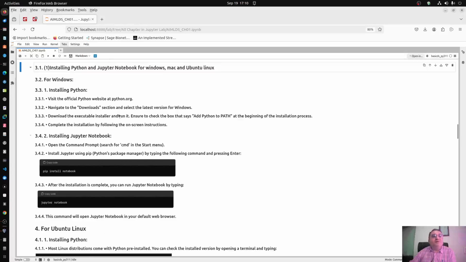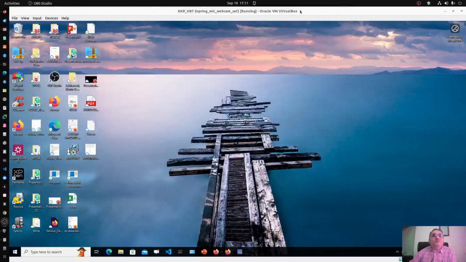Here complete information is given for three operating systems: Windows, Mac, and Linux. However, I will be able to give the demo only for Windows and Linux, Ubuntu, because I don't have any Mac hardware at present. For Windows, if I minimize my Jupyter Notebook, you can see it is running Windows, still, this Windows is running on my Ubuntu.